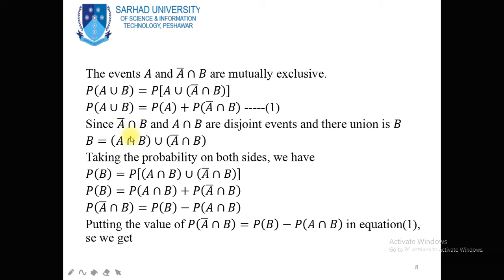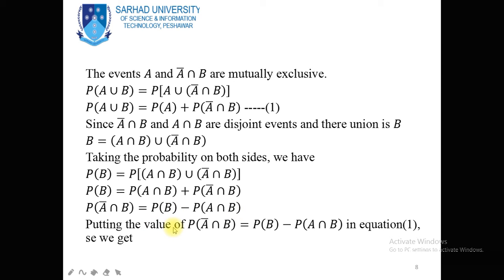Now since A complement intersection B and A intersection B are disjoint events and their union is B, B is equal to A intersection B union A complement intersection B. Taking the probability on both sides, probability of B is equal to probability of A intersection B union A complement intersection B. Replacing the union by addition, probability of A intersection B plus probability of A complement intersection B. Now probability of A complement intersection B is equal to probability of B minus probability of A intersection B.